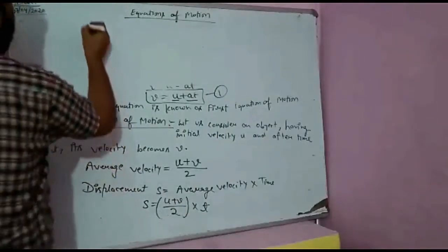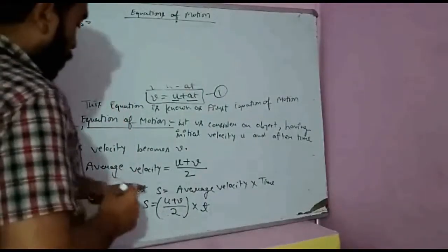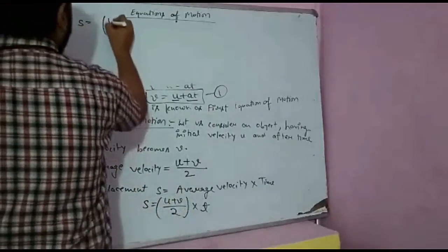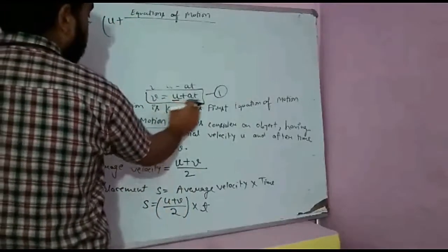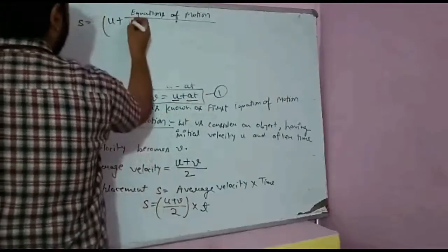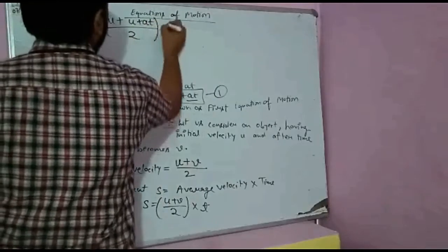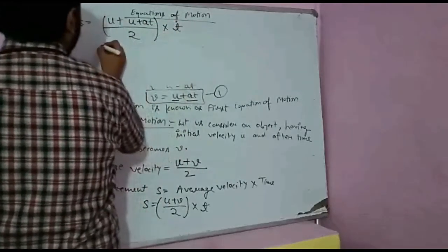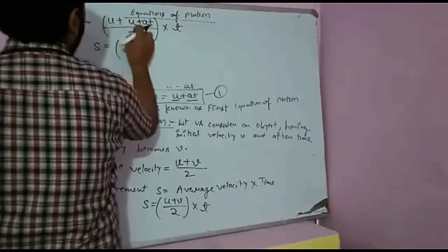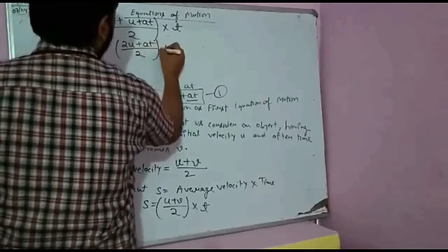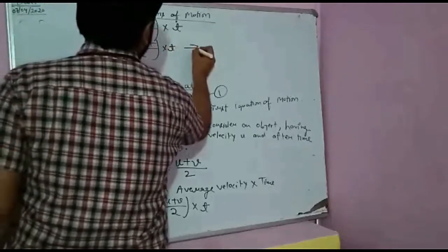So s is equal to (u plus v) upon 2 into time t. In place of v, we substitute u plus at. So (u plus at plus u) divided by 2 into time t. What will be u plus u? 2u plus at, divided by 2, into time t.